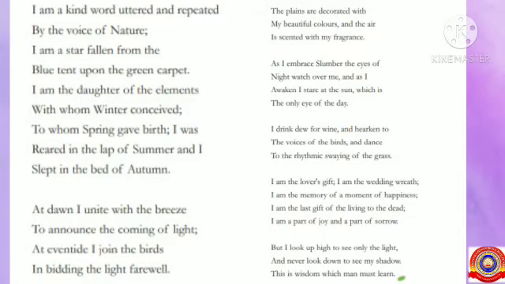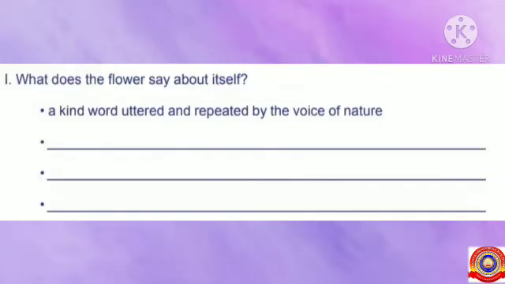Students, all of you look at this poem and try to identify the next answer. Yes, some of you are telling the right answer. Look, the third line. I am a star fallen from the blue tent. Here, blue tent means sky. So, I am a star fallen from the sky. You can write there, a star fallen from the sky. Students, now it will be easy for you to identify the next two answers. So, try to find out the answers.